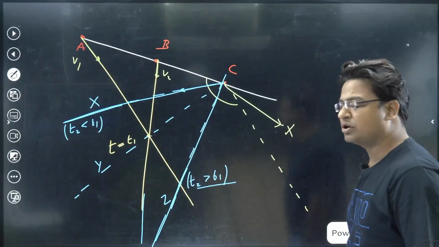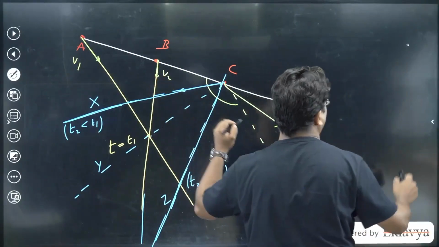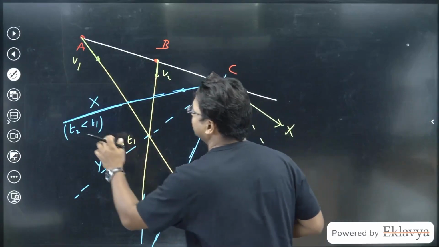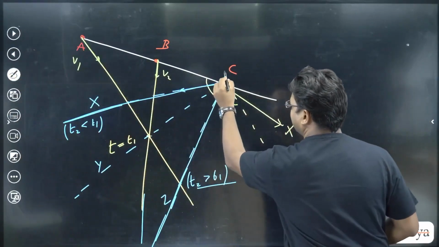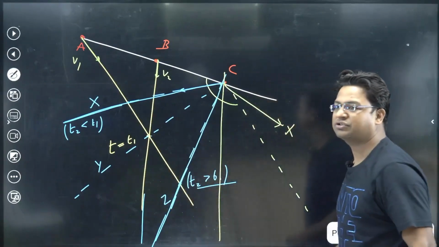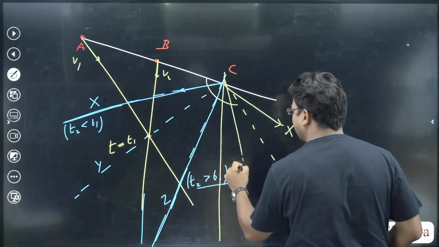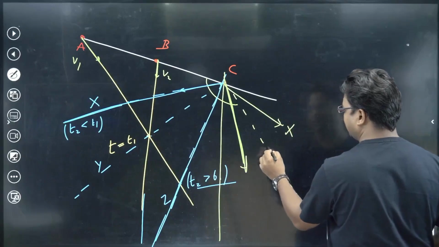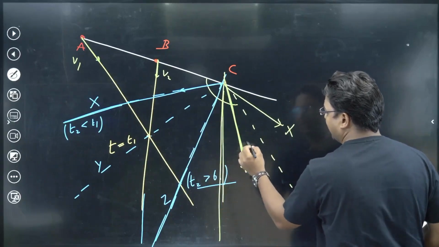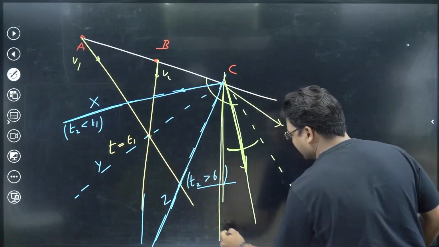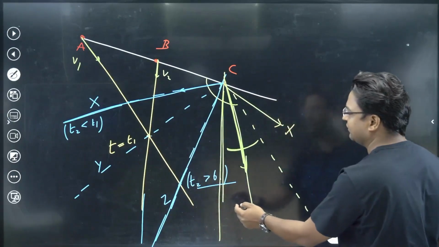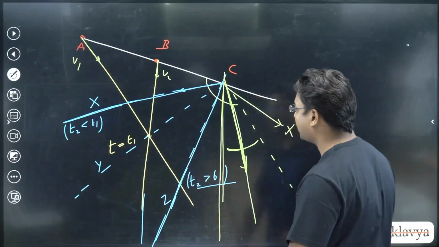What about may not? If I draw a trajectory parallel to B, like this line, let's say, parallel to the trajectory of B. If C goes anywhere in this region, between this dotted line and this green line, C will collide with A, and T2 will be more than T1, but the collision with B will not happen.